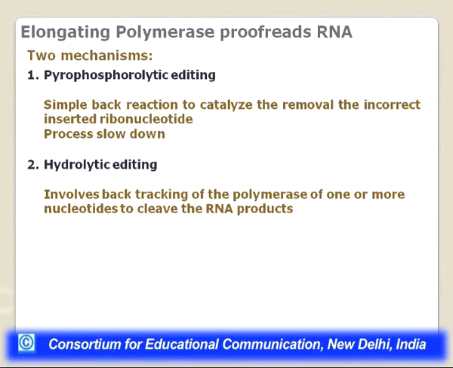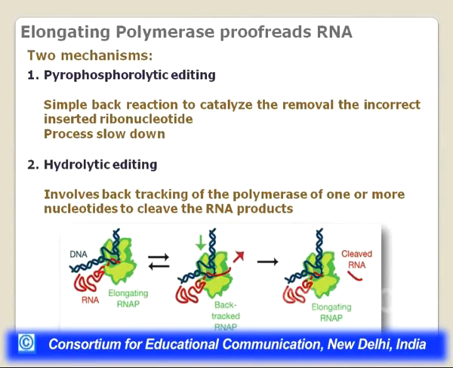The second mechanism is called hydrolytic editing, and it involves backtracking of the polymerase by one or more nucleotides to cleave the RNA product. So the elongating RNA polymerase will again spend some more time, but then it will backtrack, move one step behind, and cleave the wrongly incorporated ribonucleotide, and then add on the new product.